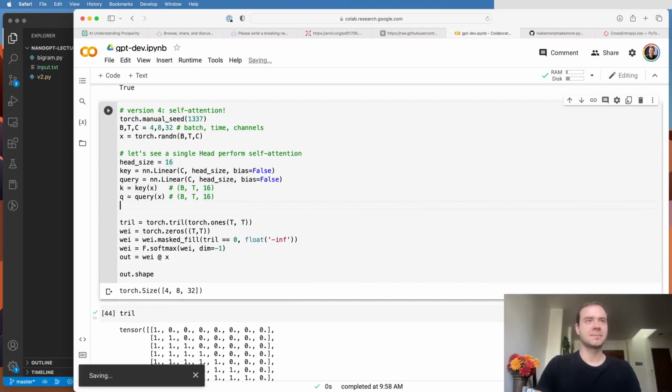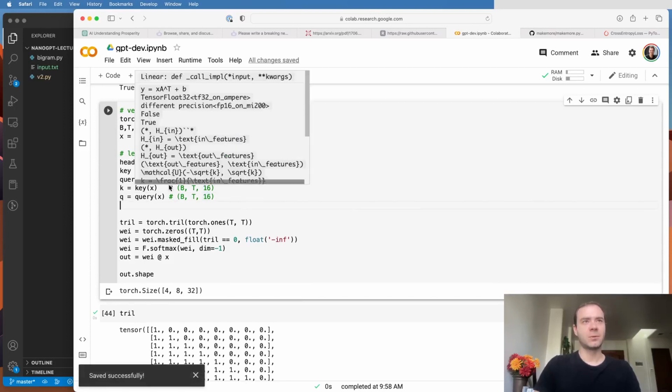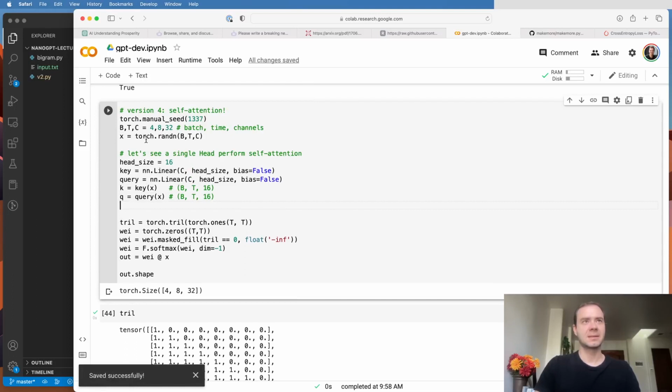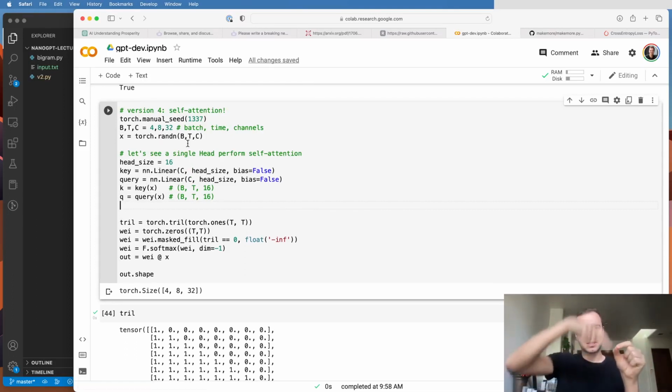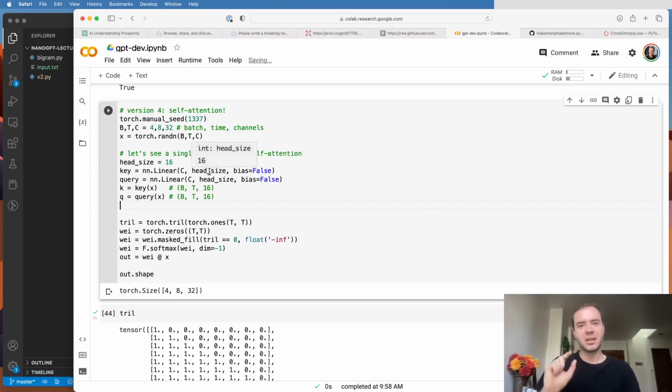So this being the head size. You see here that when I forward this linear on top of my x, all the tokens in all the positions in the B by T arrangement, all of them in parallel and independently produce a key and a query. So no communication has happened yet. But the communication comes now.